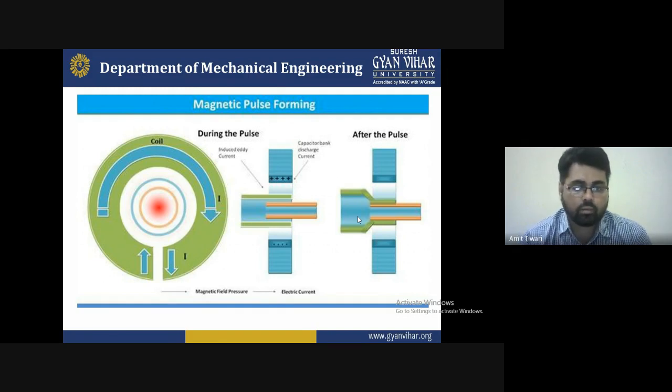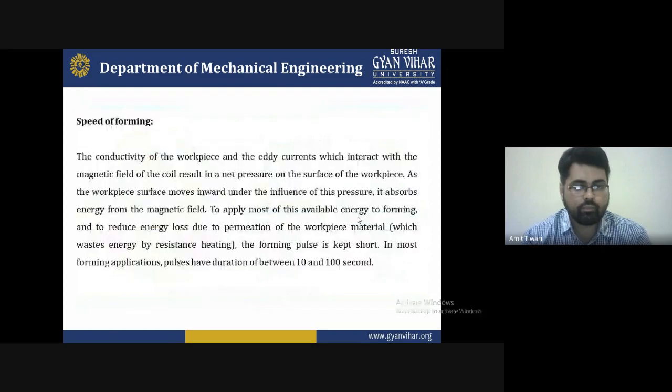So this conducting of the workpiece we have to create for that. That way we can say the forming of the speed. And the magnetic conductivity of the workpiece and the eddy current, which interacted with the magnetic field of the coil, resulted in a net pressure on the surface of the workpiece, as we can say as the workpiece surface is moved inwards under the influence of this pressure.